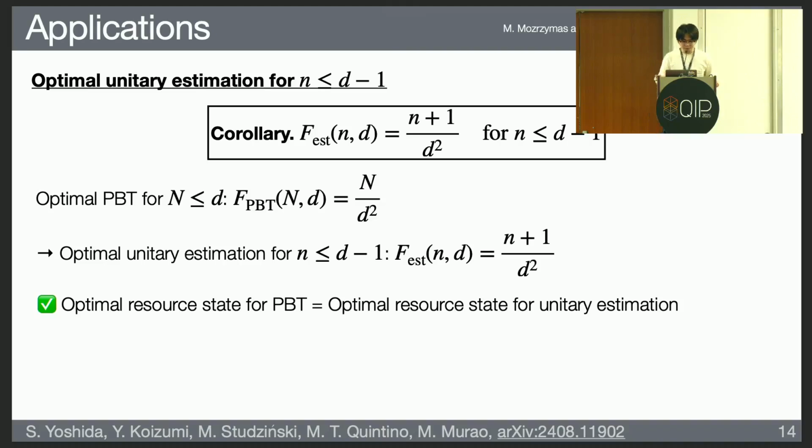The optimal fidelity for this case is given by this equation, so it scales linearly with the number of queries n. Additionally, we can show that the optimal resource states for port-based teleportation and for unitary estimation are actually equivalent, or the same. This also implies an interesting feature: there may be some universal resource state which can be applied for port-based teleportation and unitary estimation at the same time.